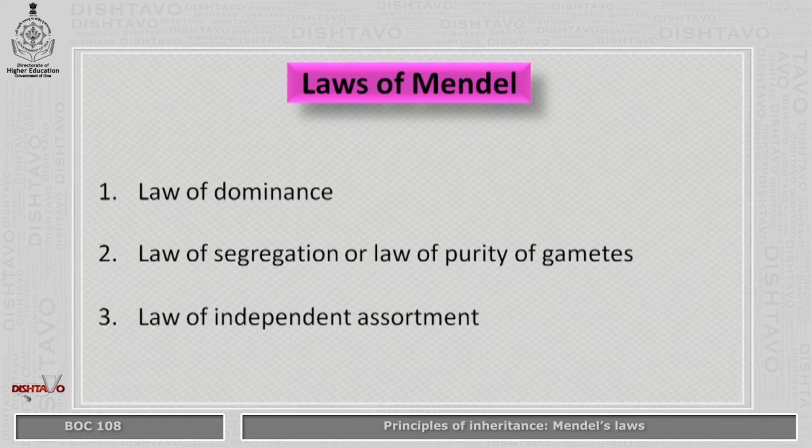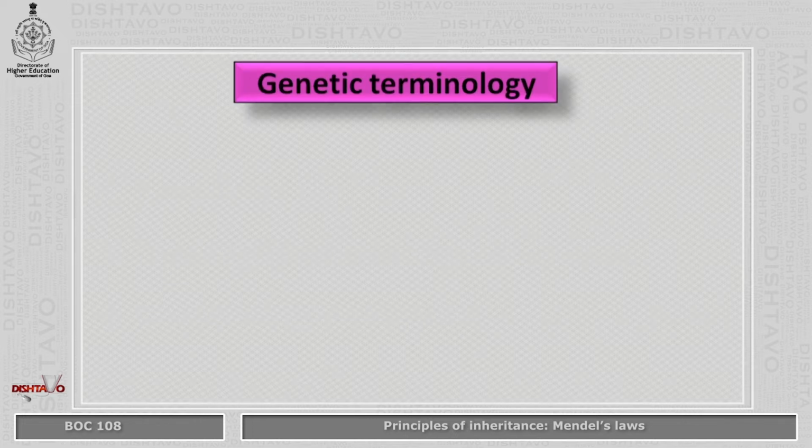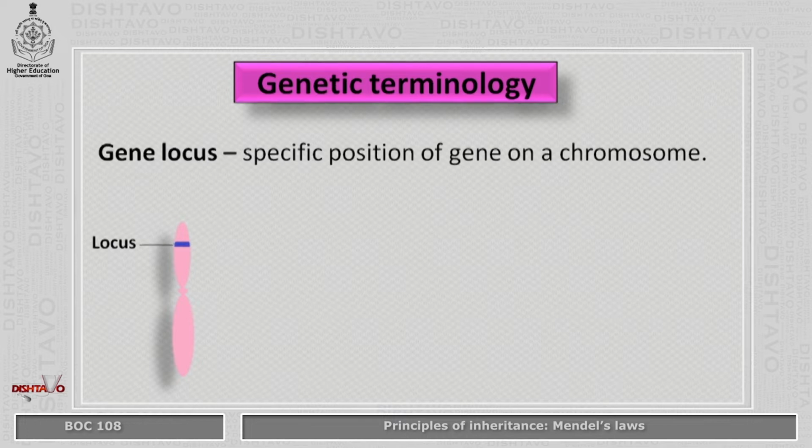law of independent assortment. Before we learn about various laws of Mendel's, we shall learn about some genetic terminologies which will help us in understanding the laws in a better way. First, we have gene locus. Gene locus is the specific position of a gene on a chromosome.